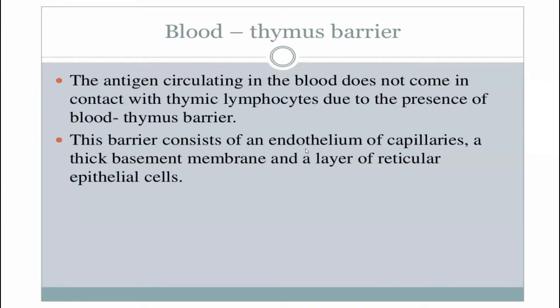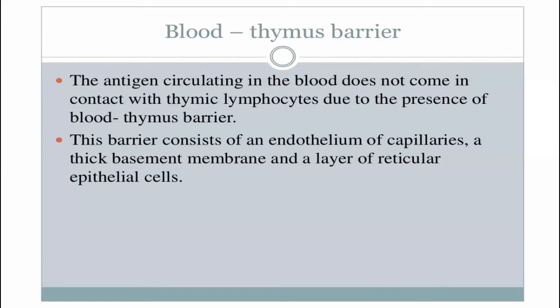Tight junction between the endothelial cells of the cortical capillaries and basement membrane and the layer of flattened epithelial cells of the thymus. Epithelial cells in the thymus, you will find they are of three types. One, when they are flattened, lies beneath the capsule in the cortical area. They take part in the formation of the blood thymic barrier.